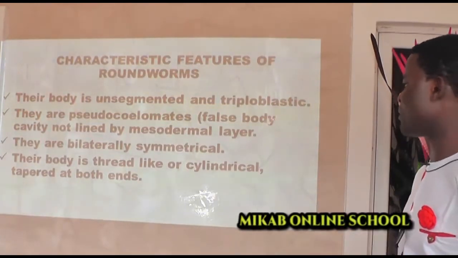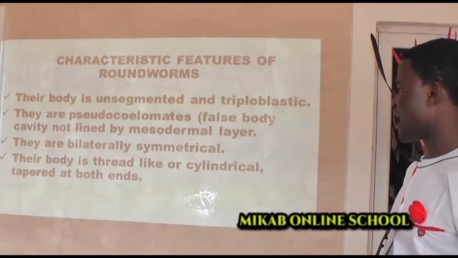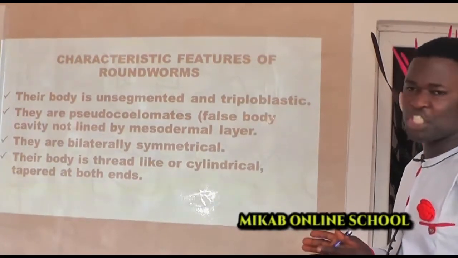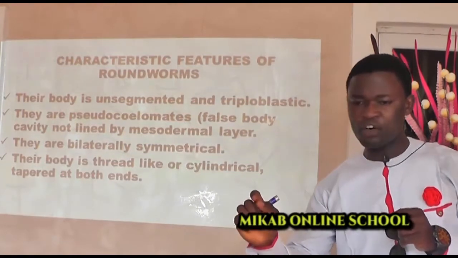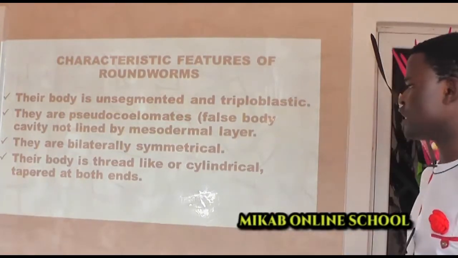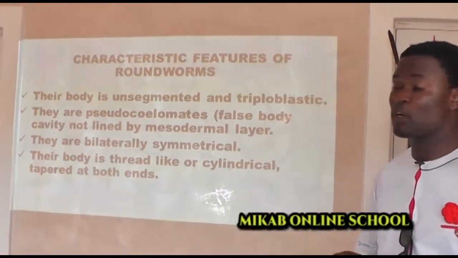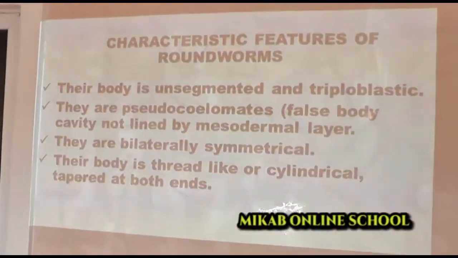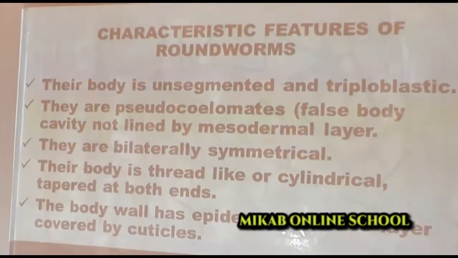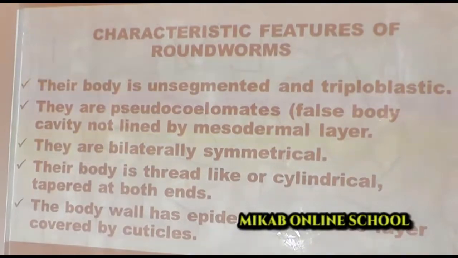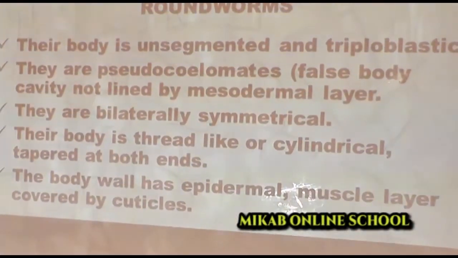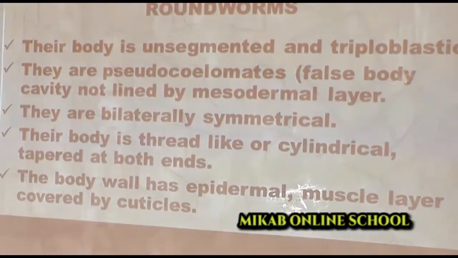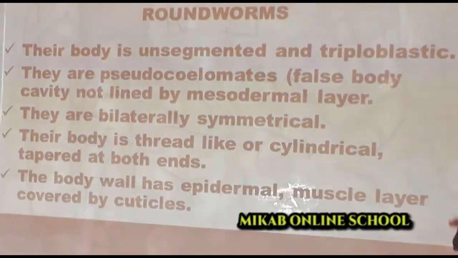But unlike those animals, the roundworms have a cylindrical body shape. This cylindrical body shape is tapered at the ends. Sometimes it may even be hard for you to recognize which one is the head and which one is the tail region. The body wall has both an epidermal layer and a muscular layer, which is covered with cuticle. They have an epidermal layer and a muscular layer that is covered with what? Cuticle.